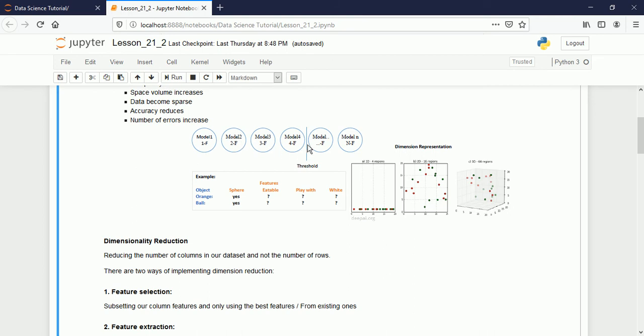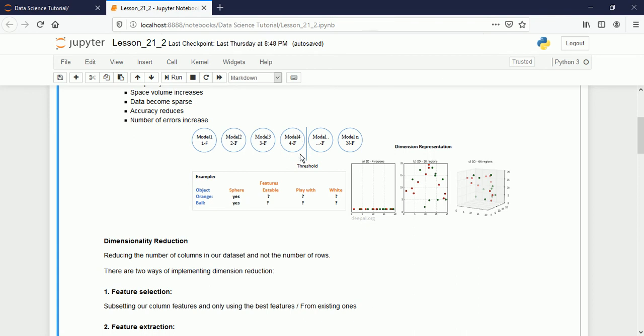But if you keep adding new features, it means you are crossing the threshold, and the model will act in reverse order. Up to here the accuracy was increasing and the number of errors was decreasing, so we built a model with the highest performance accuracy.